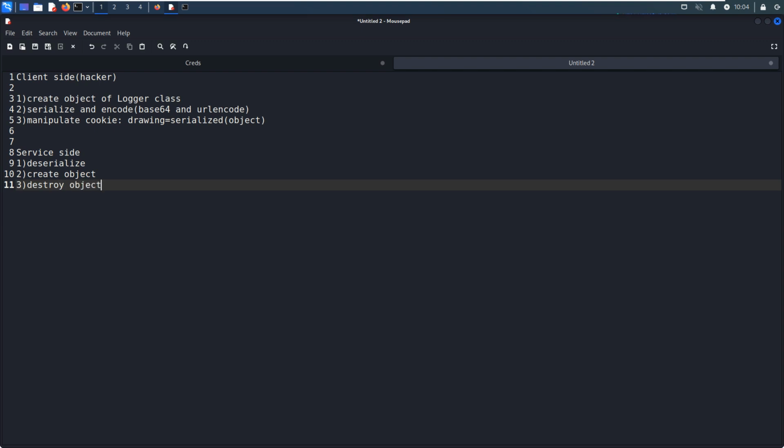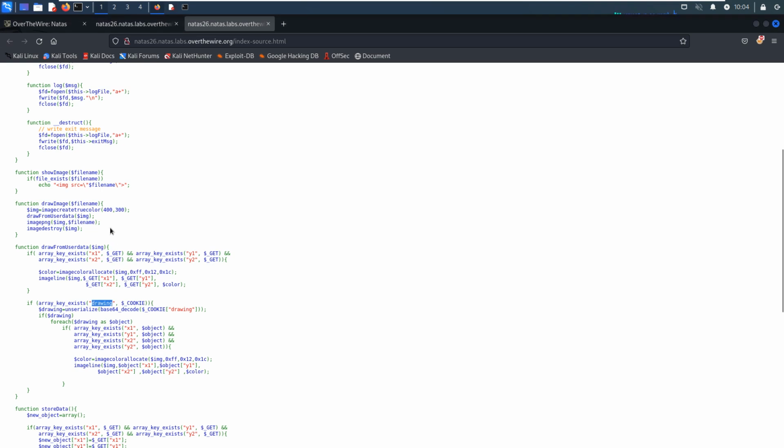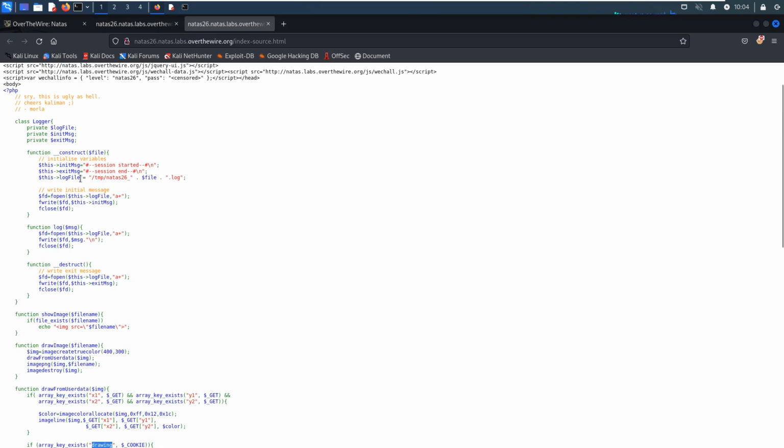When the object is destroyed, it will write something into the file. So I think we can create our own logger, where the log file is accessible by the current user and the exit message is some malicious PHP code. For example, we can get out the password for the next level.